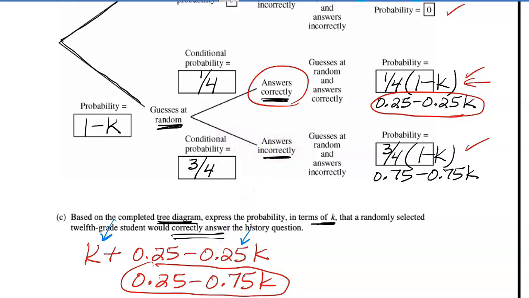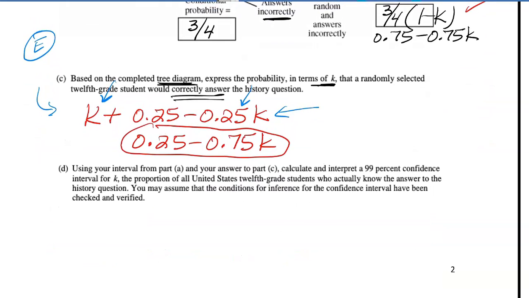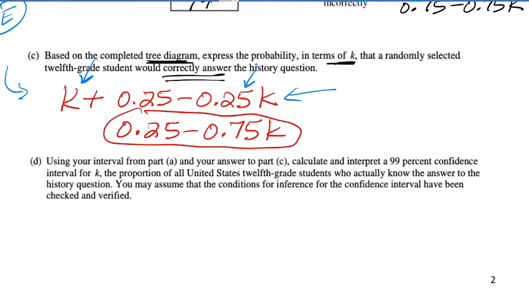So part B and part C were scored together if you had the tree diagram correctly filled out and you had the expression, and there were numerous ways that you could write the expression. You could even leave it like that, as long as you have some expression in terms of k. That would be scored as an E for part B and C. On the last part, the investigative part, is question D, and that was scored as an E all by itself.